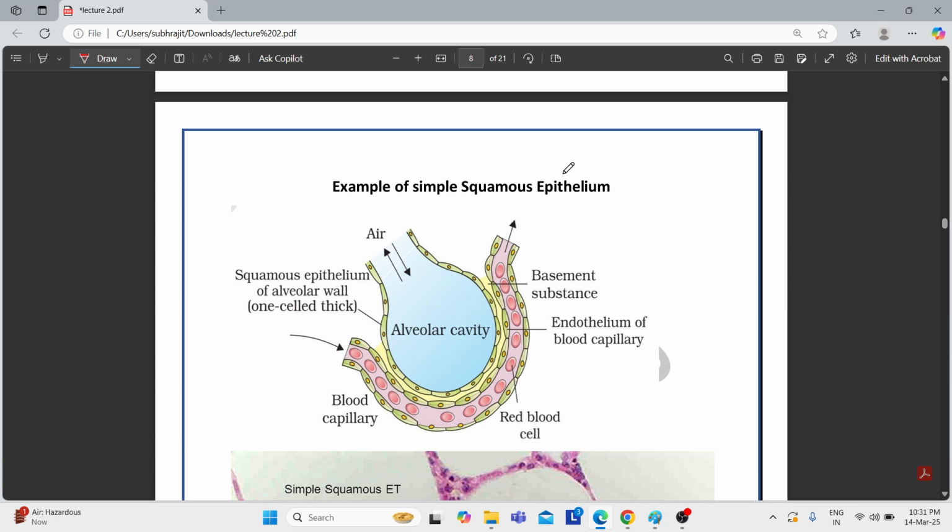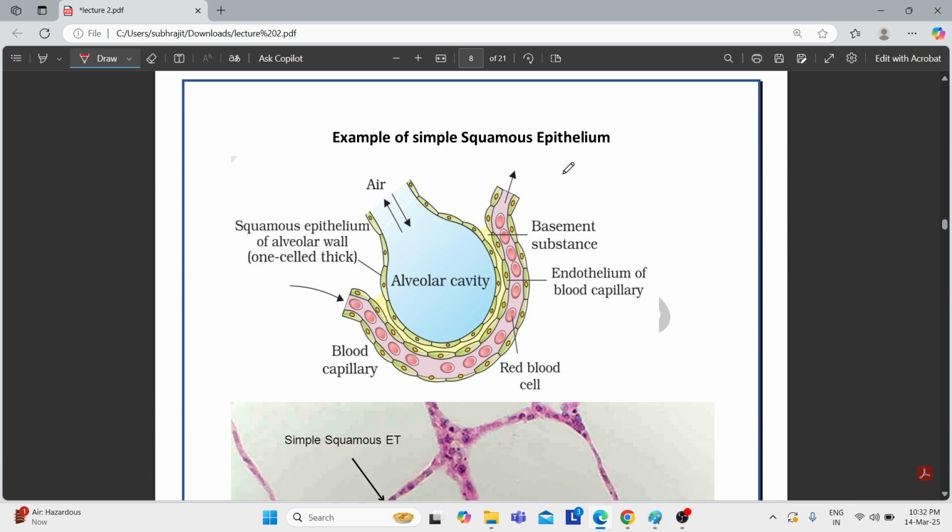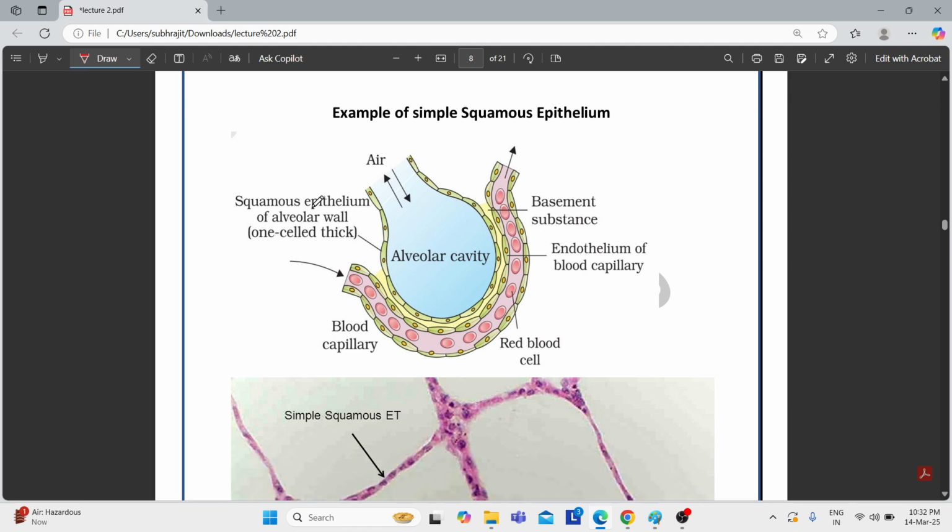Now coming to a diagram of the simple squamous epithelium. The simple squamous epithelium is present in the alveoli. Where are the alveoli located? The alveoli are located in our lungs. This alveolus is lined by squamous epithelium, and this is lining the alveolar cavity.